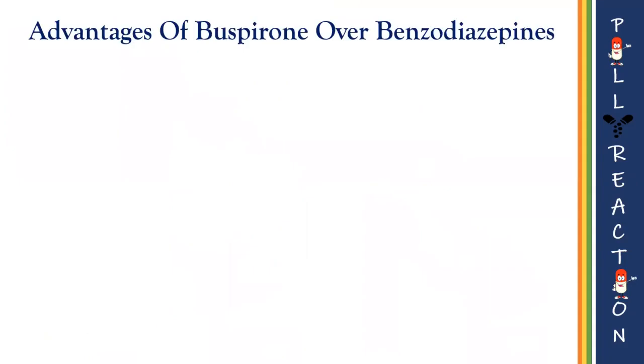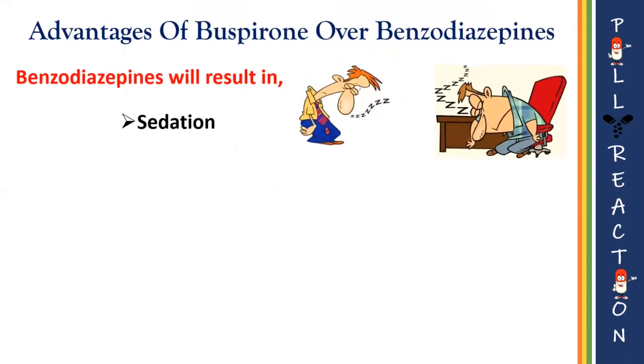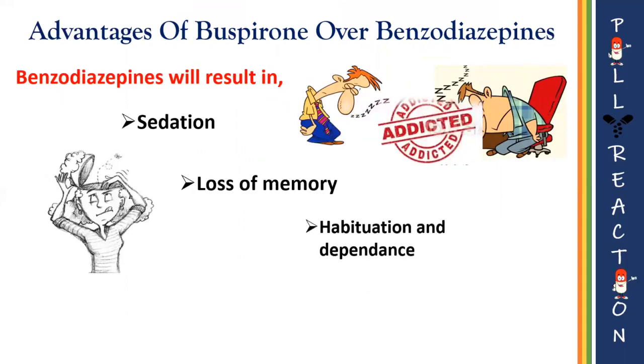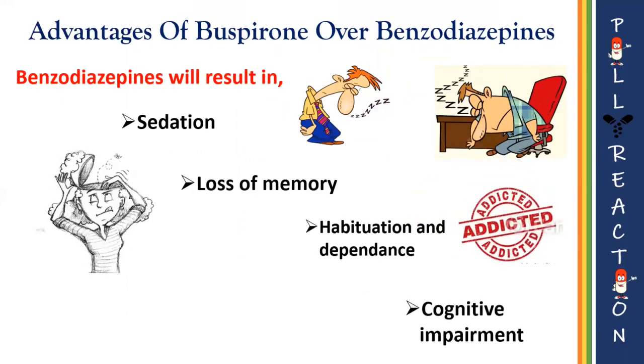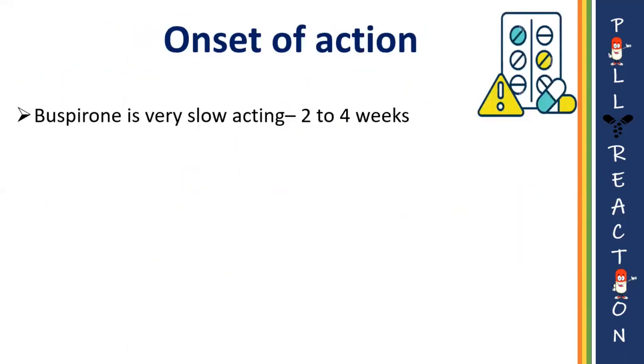Benzodiazepines are the drugs used for anxiety disorder for a long time now. So now let's see the advantages of buspirone over benzodiazepines. Benzodiazepines will result in sedation, loss of memory, habituation and dependence, and cognitive impairment. All these side effects of benzodiazepines make the advantage of buspirone, as it does not cause any of these side effects. But the only problem is that buspirone is very slow acting.